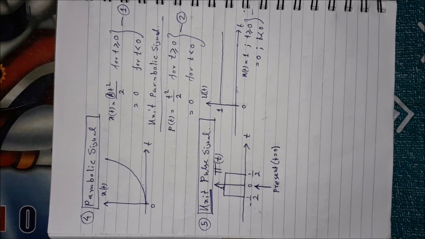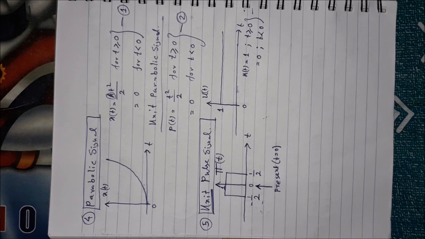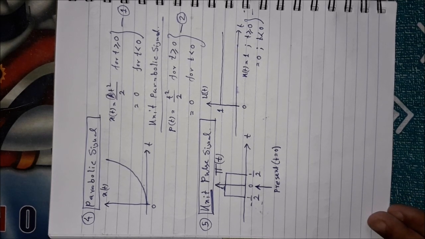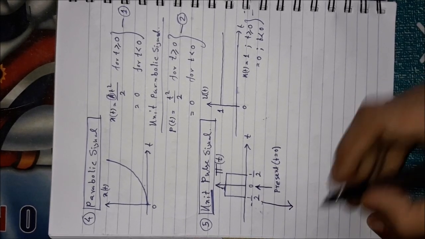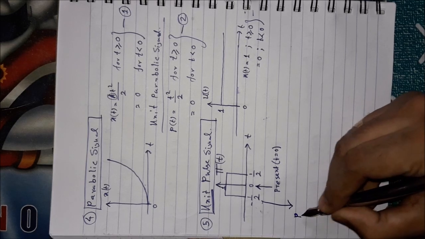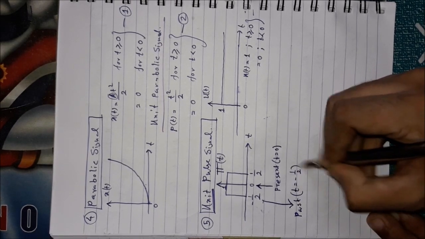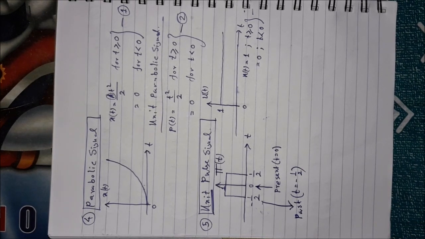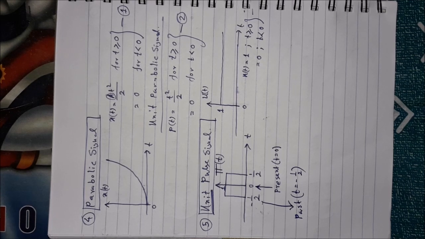Now if t equal to 0 is the present, then t equal to minus half means some time earlier. This instant is nothing but the past, 0.5 second or half a second earlier than the present.